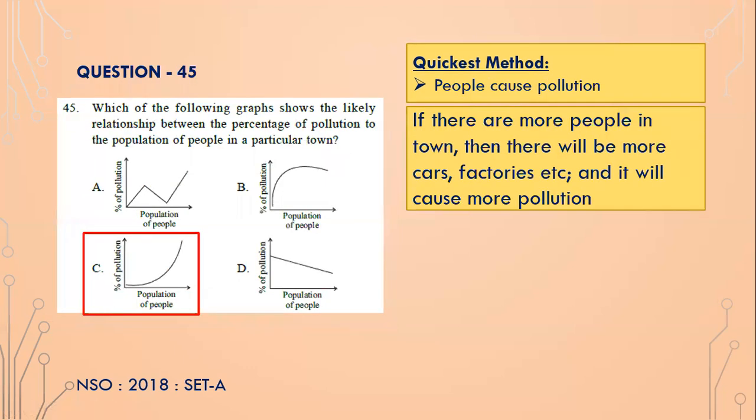Okay, next one. Which of the following graphs shows the likely relationship between percentage of pollution to the population of people in a particular town, isn't it? So option C is the correct option, because as the population of people increases, they are going to build more factories, they are going to get more cars, and factories and cars increase the pollution. So percentage of pollution will also increase, because the people will start using the factories and the cars, which all pollute the air.